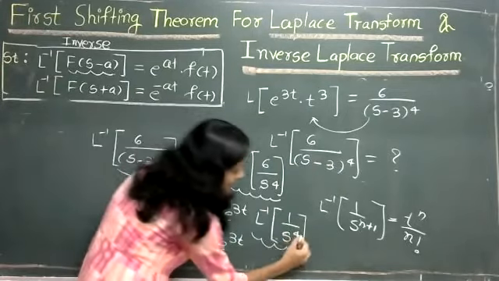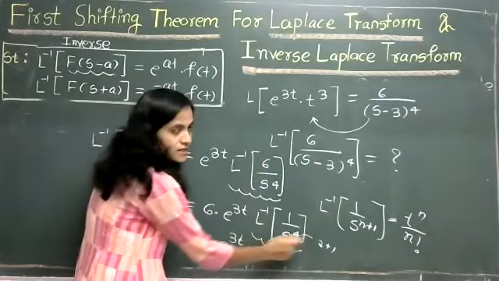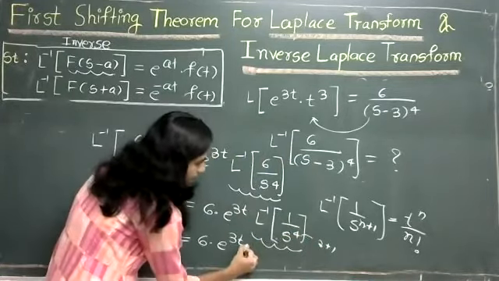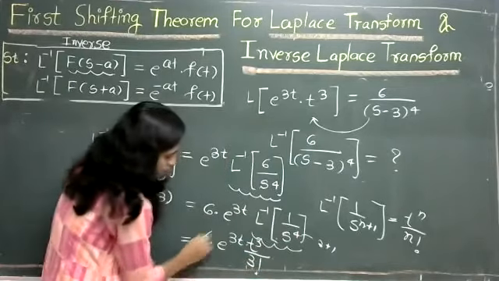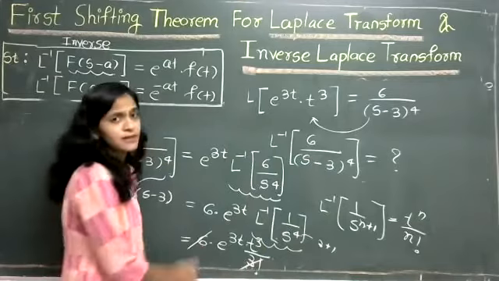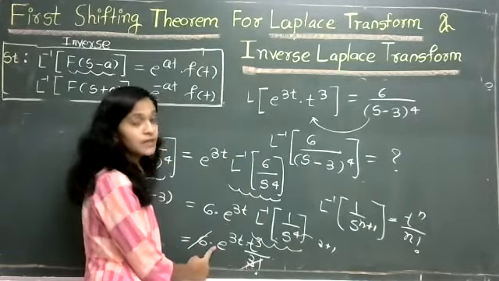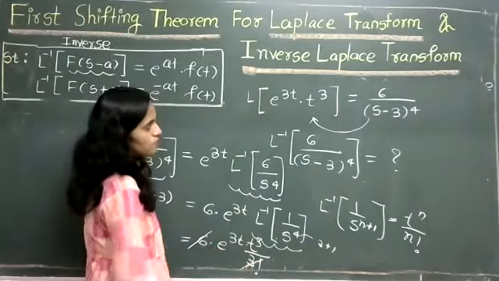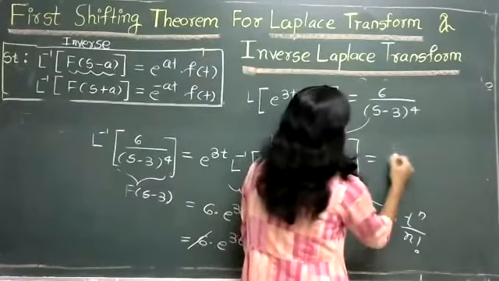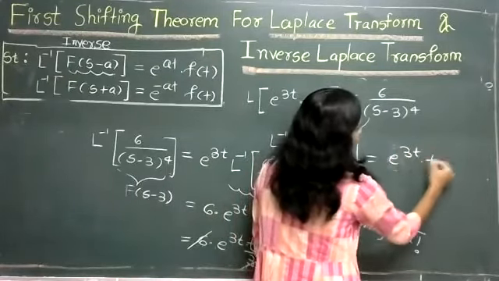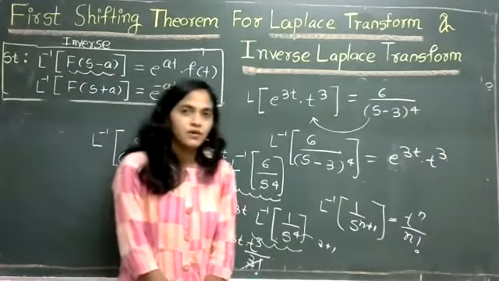The value of this 4 can be written as 3 plus 1, so L inverse of 1 upon s raised to 3 plus 1 is nothing but t cube upon 3 factorial. This 6 and 3 factorial get cancelled. We got the answer as e raised to 3t into t cube. This is the required answer.